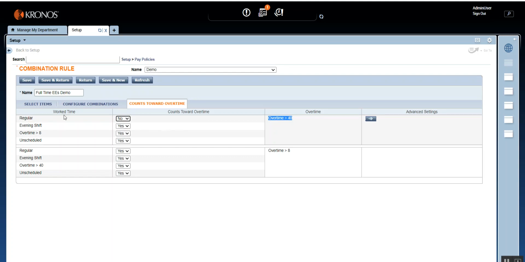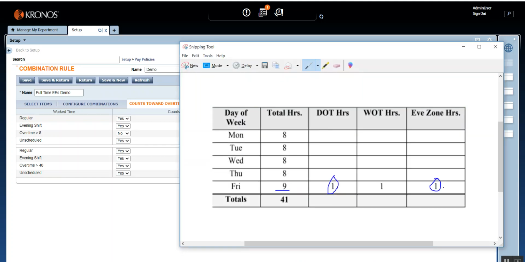So that means the regular hours will not count towards the overtime greater than 40 hours, which will not happen, right? But if you do not want the overtime which the employee is getting because he is working over 8 to count towards the over 40, that 1 hour should not lead to 40 hours. For example, the employee has 39 hours and has worked overtime for 1 hour. That 1 hour should not help the employee get over 40 as well. If that happens, then this situation will come up again.